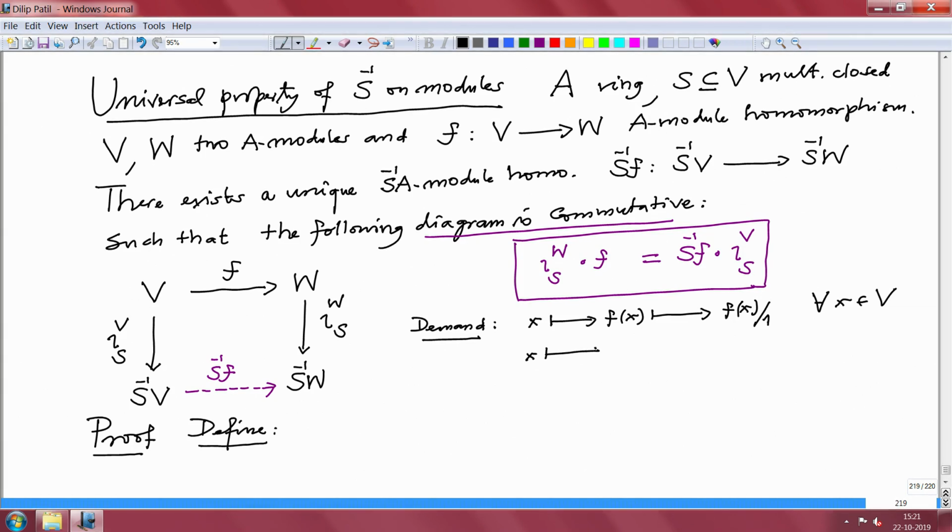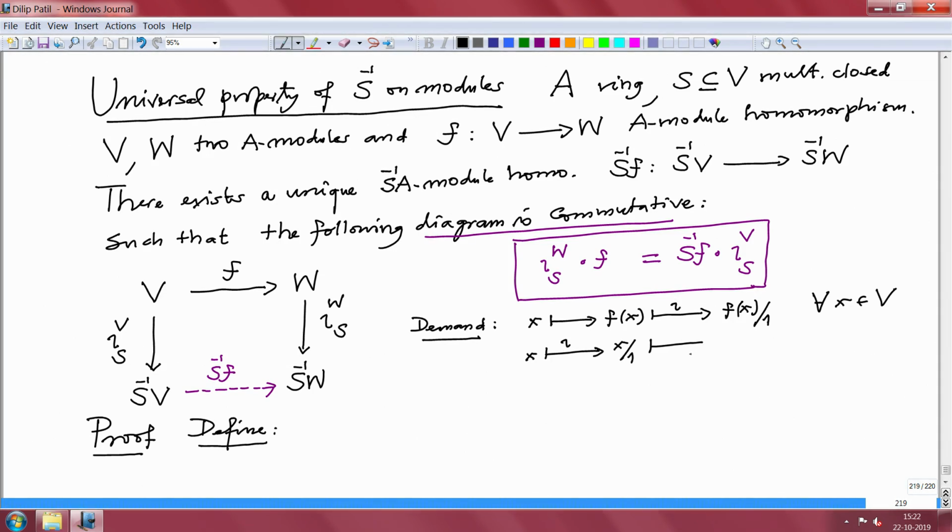So, that means we are going to x over 1, and this is the iota map, this is also the iota map. This is iota W, this is iota V.